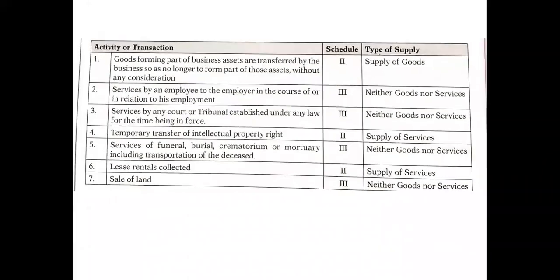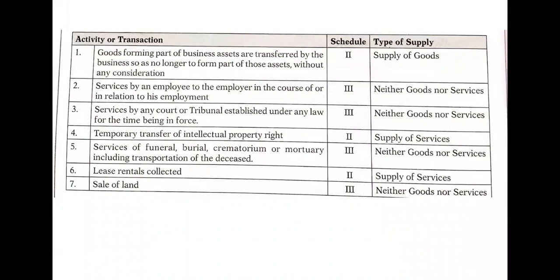Okay, the first part is goods forming the part of business assets are transferred by the business so as no longer to form the part of those assets without any consideration. So this forms Schedule 2, right? This comes under Schedule 2, and this is supply of goods. Generally, when there is a supply of goods or services, it comes under Schedule 2. When there is neither goods nor services, it comes under Schedule 3.